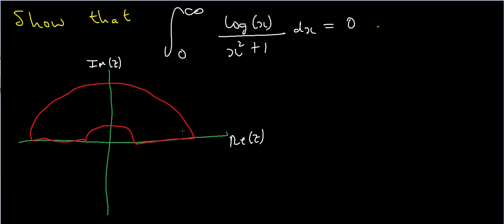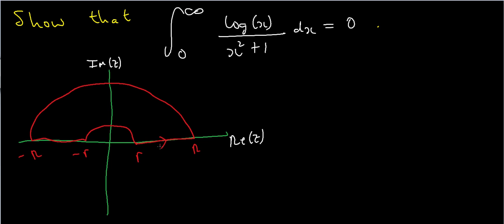So let's see what I've got here. I want this larger circle to be of radius big R, capital R, and I want this smaller circle to be of radius little r. Then the corresponding points on the other side will have to be minus capital R and minus little r. This is centered at the origin, and it's going to be traversed counterclockwise.